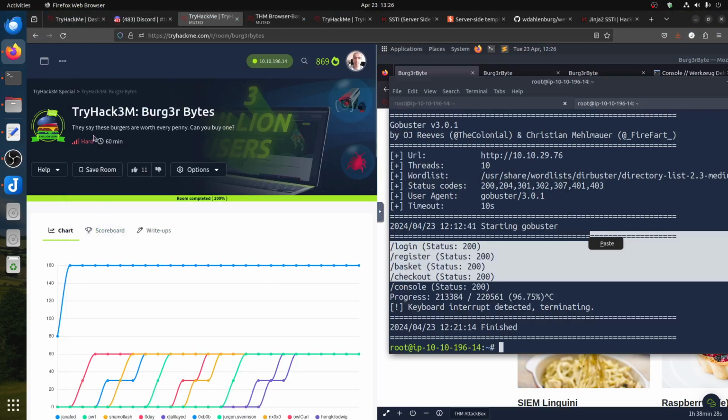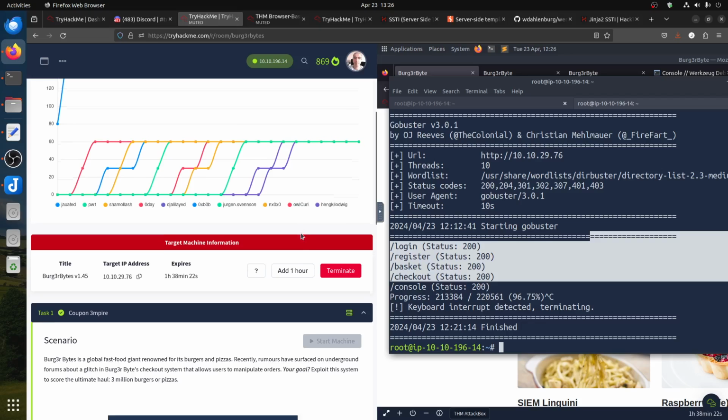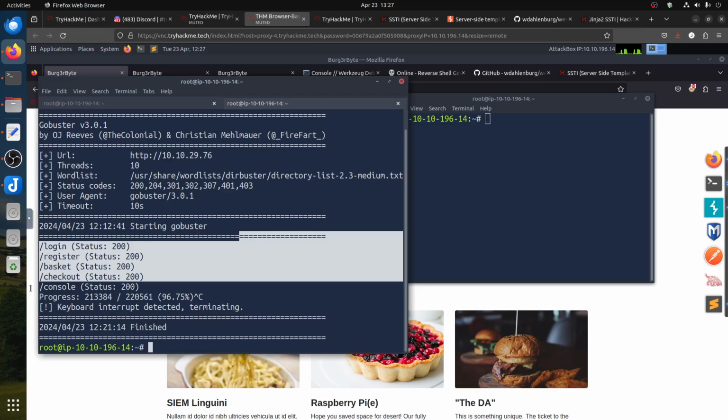I'm doing today this room, TryHack3M Burg3r Bytes. They said it's possible in the checkout system that allows users to manipulate orders. Your goal is to exploit this system to score the ultimate haul. It was a very tricky room, where to start.